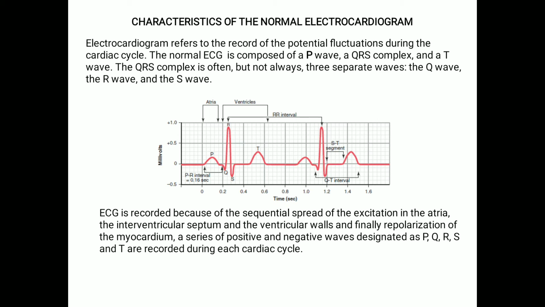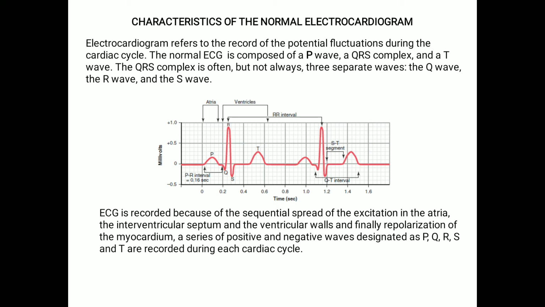ECG is recorded because of the spreading of the excitation in the atria. So starting from the atria, it proceeds to the interventricular septum, then the ventricular walls, and finally the repolarization of the myocardium. So it involves both depolarization and repolarization, and a series of positive and negative waves are captured, designated as P, Q, R, S and T recordings during each cardiac cycle. That is, P, Q, R, S, T is one cardiac cycle. So the cycle gets repeated.